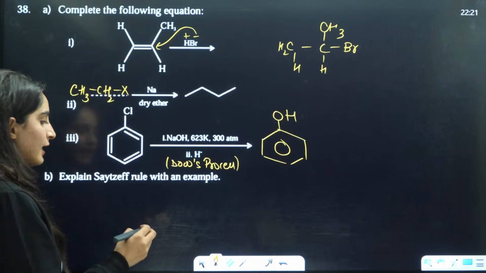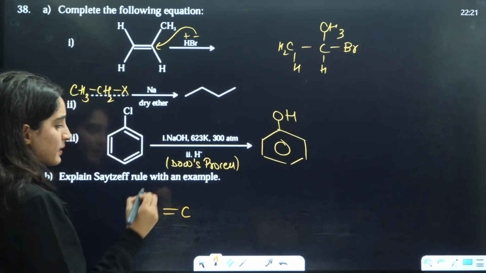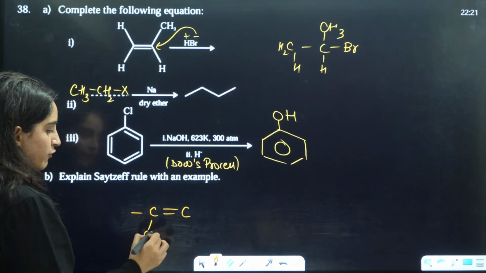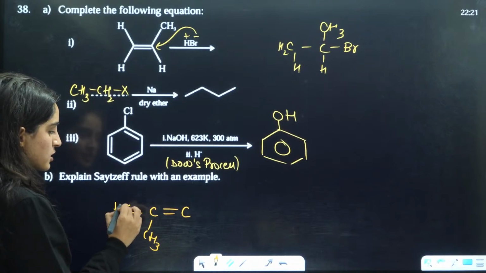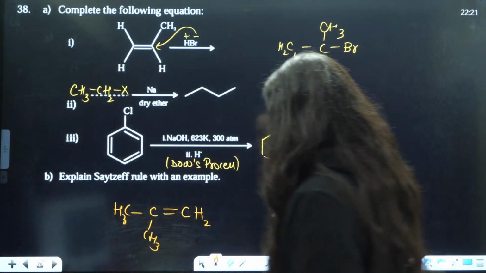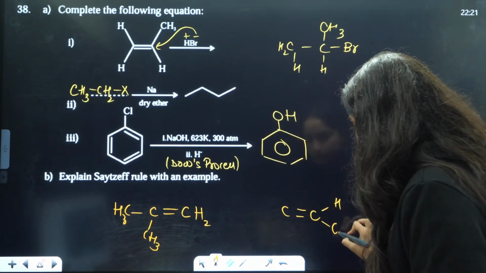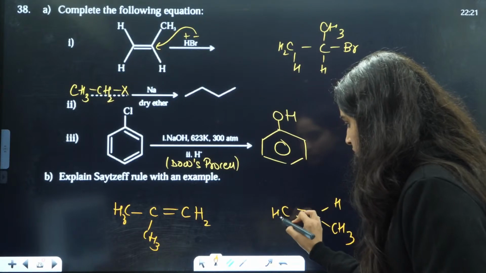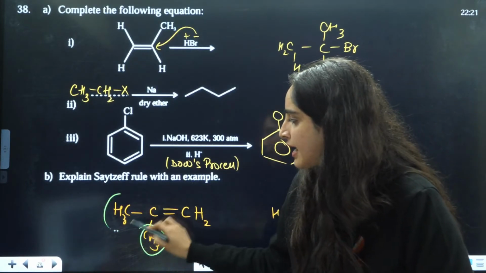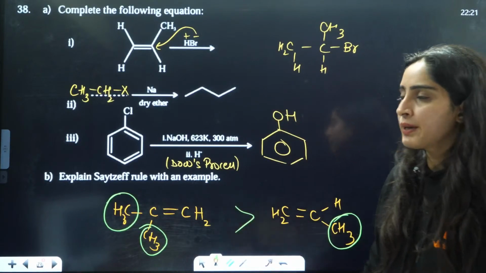Explain Sedgwick rule with an example. Sedgwick rule means that, for example, they are asking which is more stable, this or this. As I can see, to this double bond we have 2 alkyl chains here, and here I have just 1 alkyl chain. So this will be more stable.